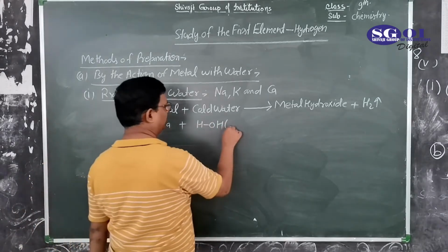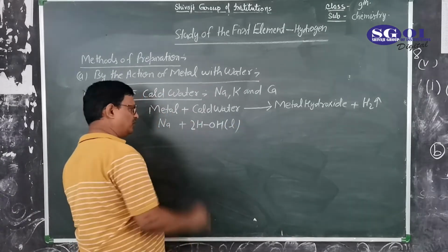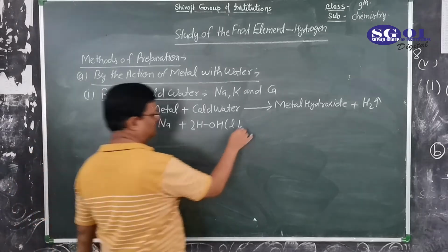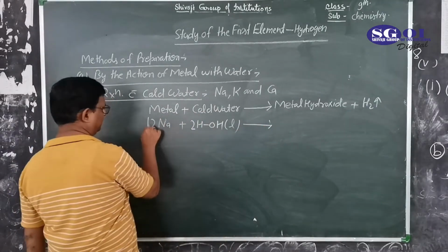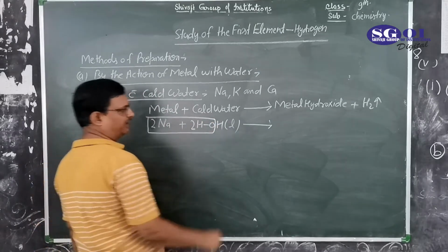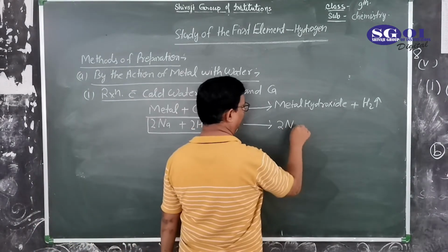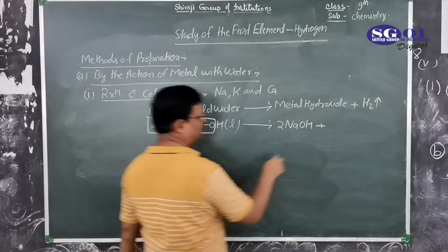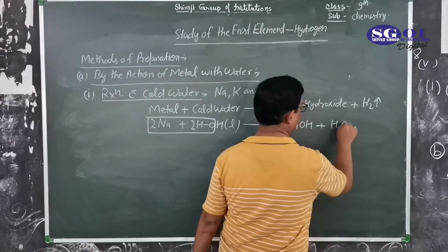This one is in the liquid state. 2 moles of sodium and 2 moles of water form 2 NaOH and hydrogen gas.